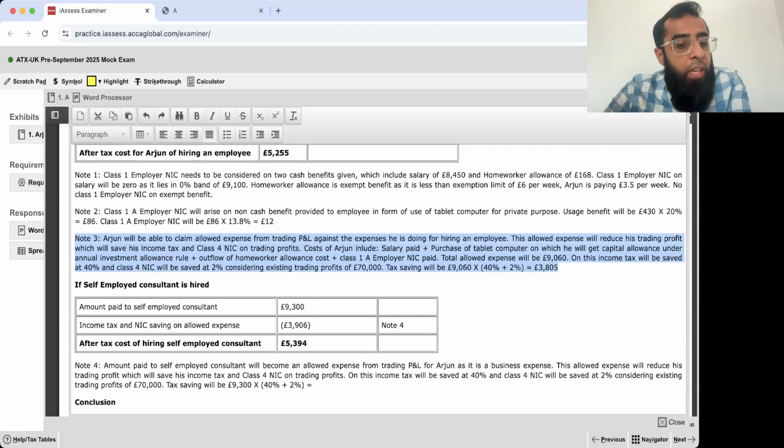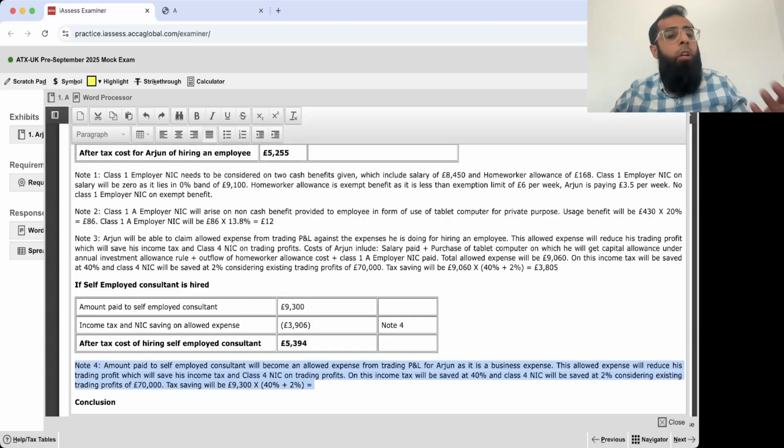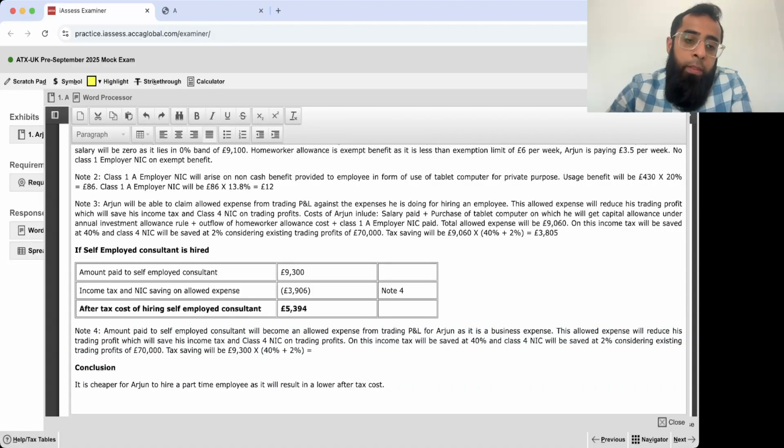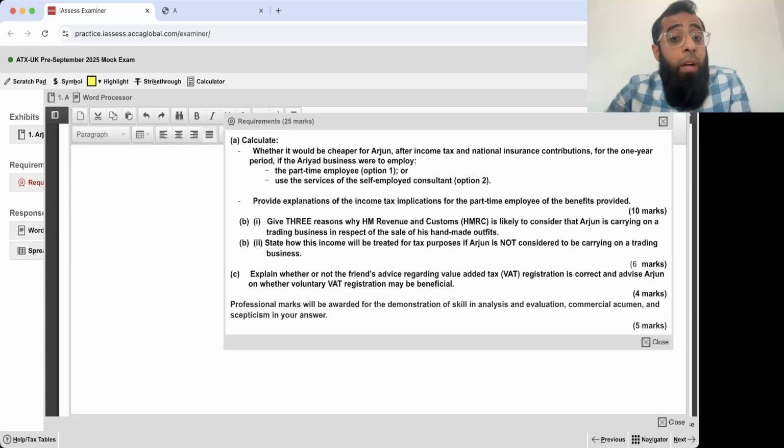If you hire this self-employed consultant, then in that case, you will pay 9,300. You will save your income tax and class 4 NIC again because whether you hire an employee or you hire a consultant, in any case, you are doing a business expense. Your trading profit will decline. You will save your income tax and class 4 NIC, that's for sure. And then you gave the final conclusion. I believe that it was an easy one. 10 marks, half of the question is done.